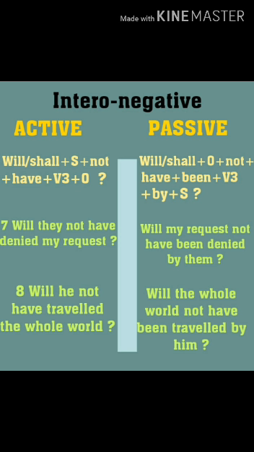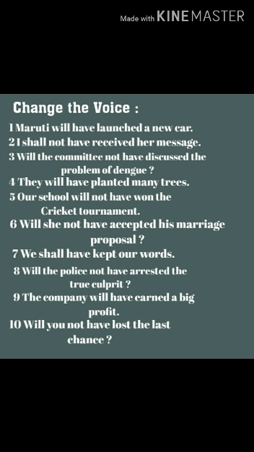So tense wise discussion of active and passive voice is finished here. I hope you have well understood the topic. Now I am giving you some examples to solve at home to check your knowledge about future perfect tense of active voice and passive voice. So here is your practice exercise.